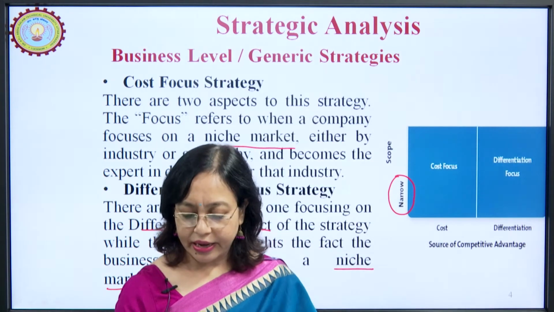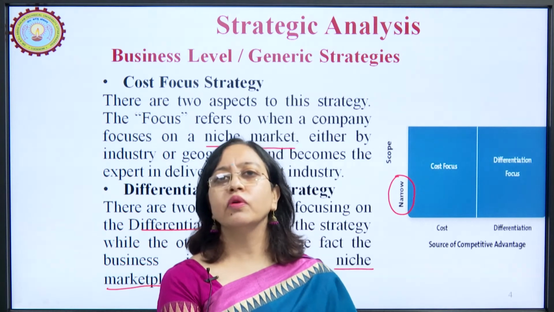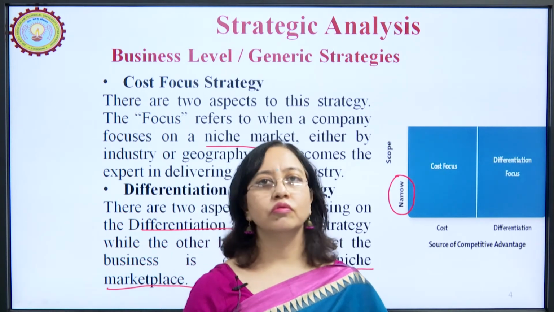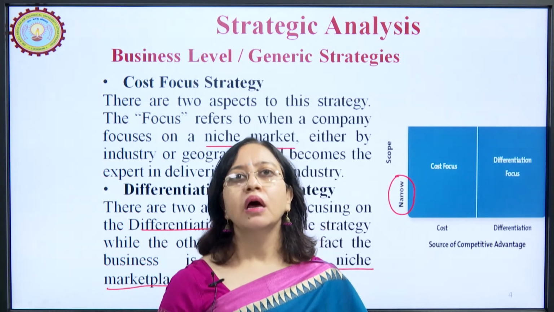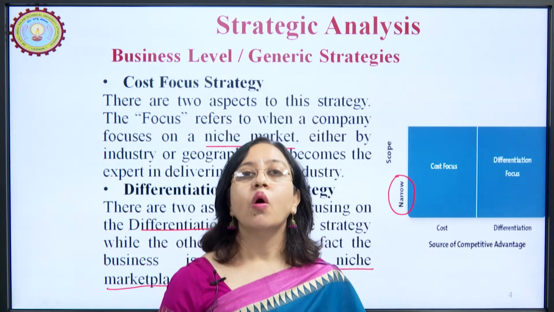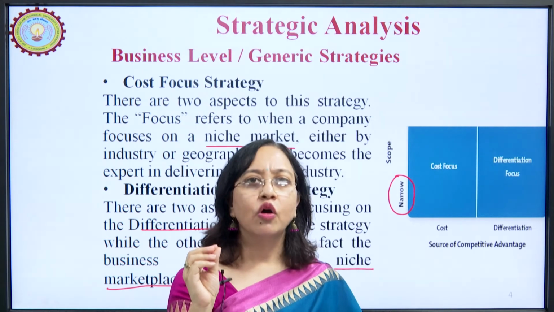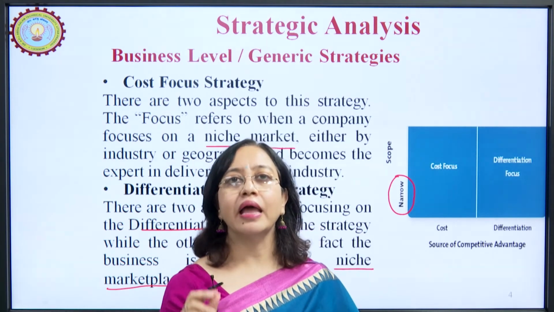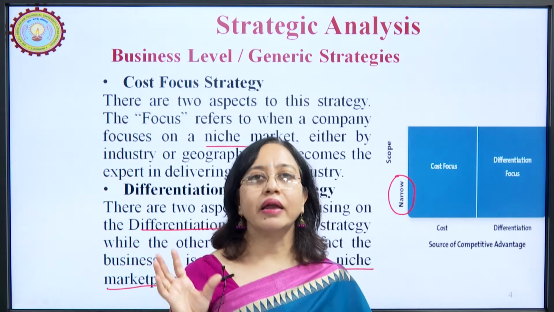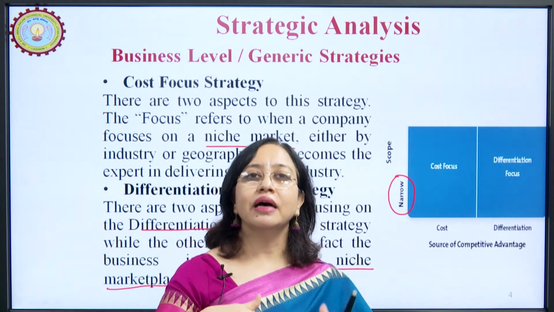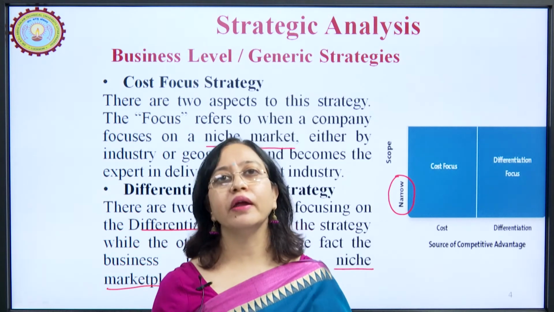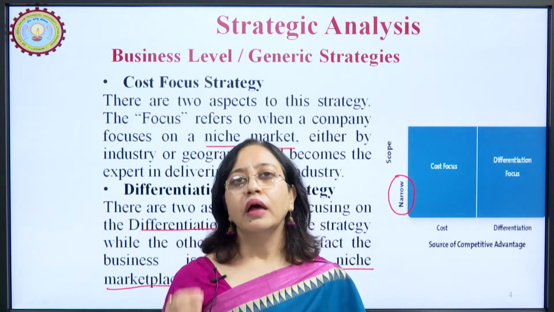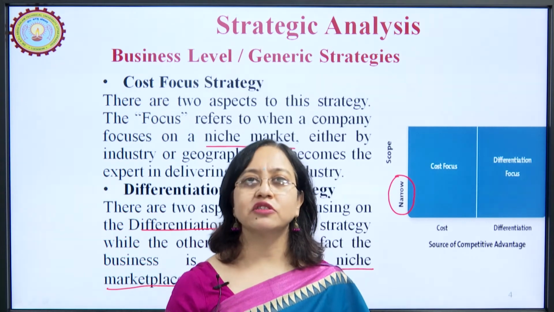So, here examples would be of companies like Animal Planet. You must have all watched Animal Planet, but do you watch it regularly? Only those people who are very interested in adventure, in wildlife, in animal life, watch Animal Planet regularly. So, the channel is totally different from the channels which are there in the marketplace, and so it is a differentiation strategy.